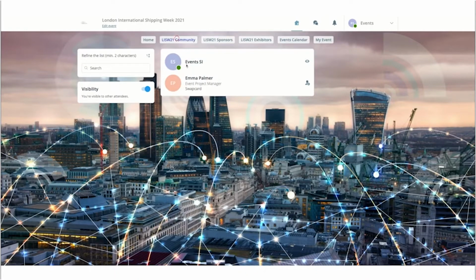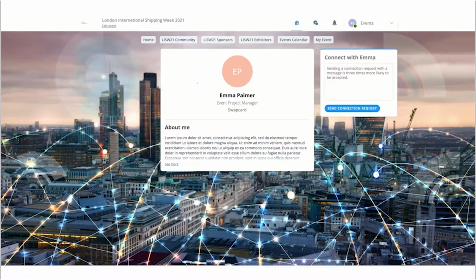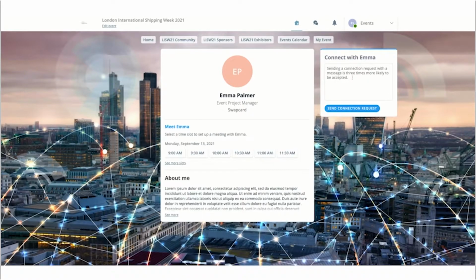If they don't want to have a formal meeting with that individual, they can just send a connection request here. So they can send a short message explaining why they want to connect with them, and that other person will then receive a notification saying that someone wants to connect with them, and again they can choose to accept or decline this. If they do accept it, this is when the contact details between the two of them are shared, so that they have these, they can take it offline, they can still of course chat and speak through our chat function within the platform as well, but they will have the other contact details such as phone number and email address or whatever they have chosen to share within their profile.